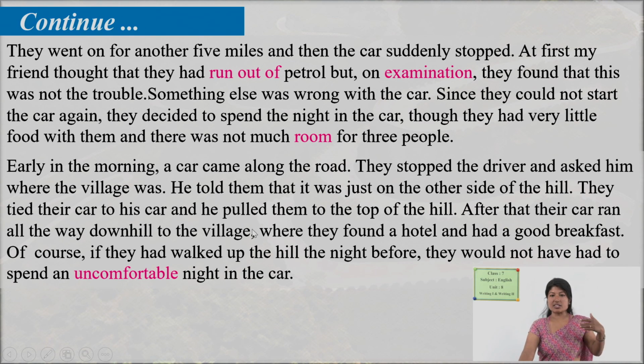So all the activities are mentioned. They had to pull the car, and then they found a hotel. They reached there. They had breakfast. So the writer wrote about his friends' visiting experience.